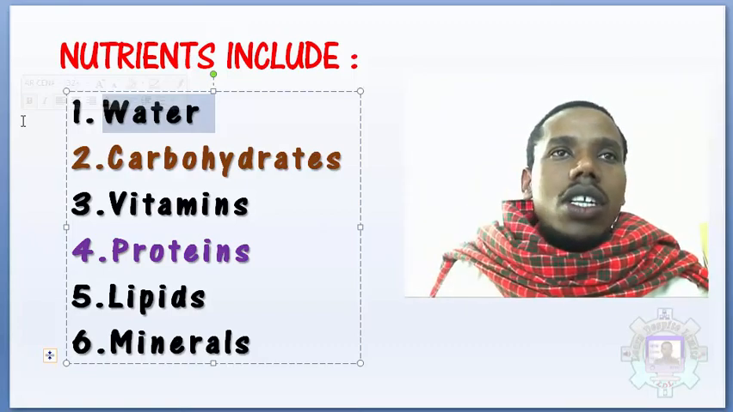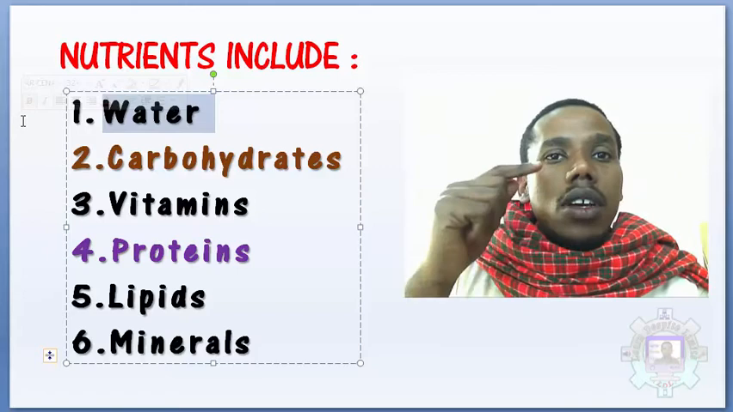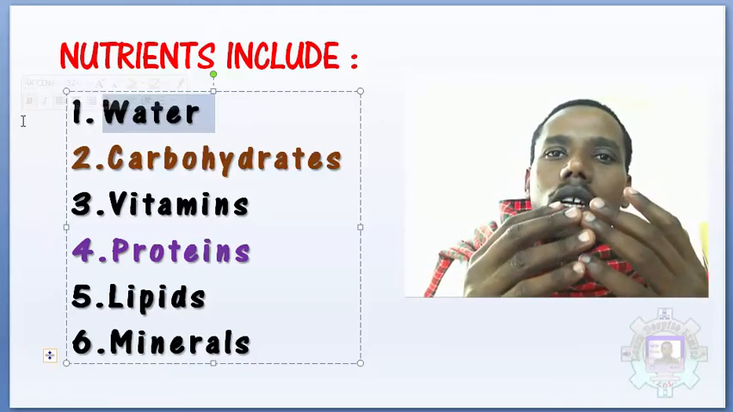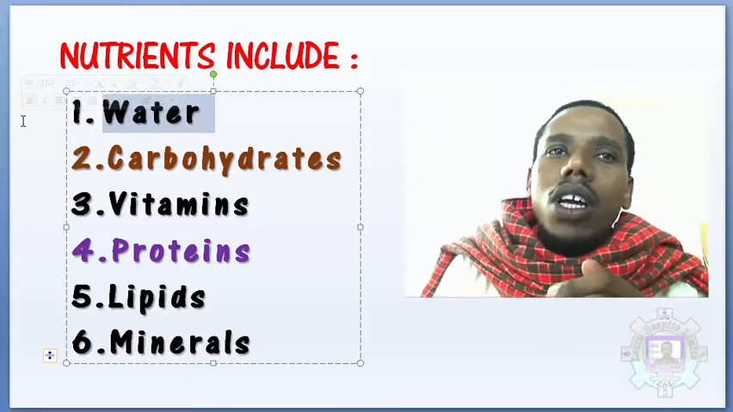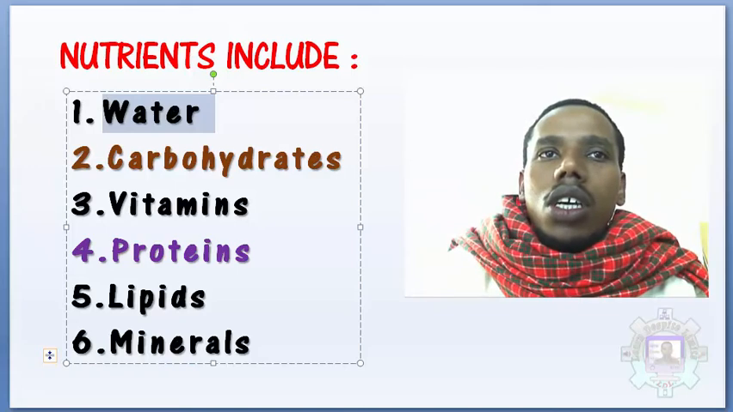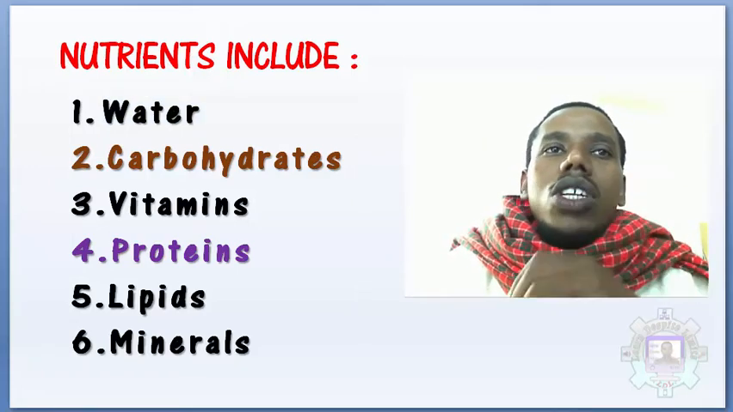So the first nutrient that everyone should have is water. You don't have to wait until you are recommended by a doctor to drink water. We need to drink water daily. We don't need to wait until the doctor says, now go drink water.